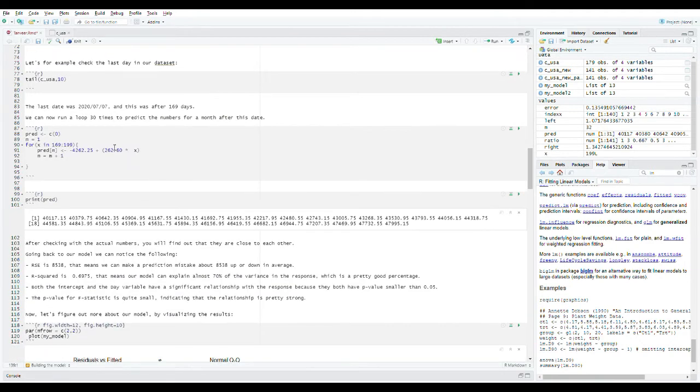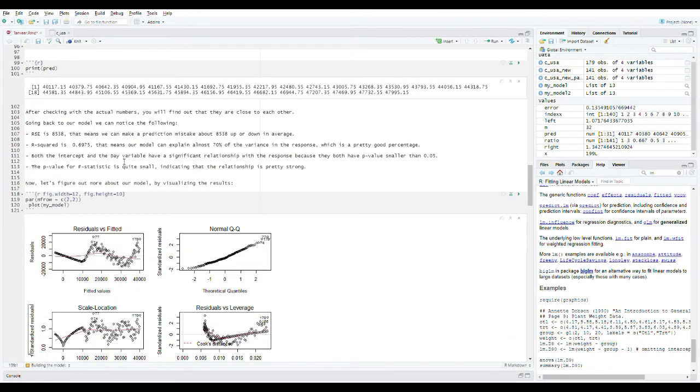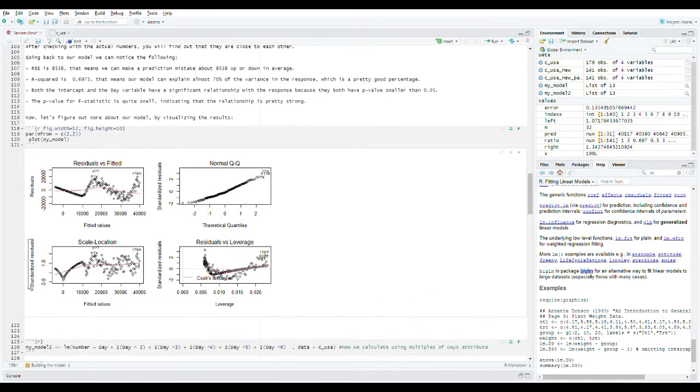So we can see the difference we got in R-squared and RSE is pretty huge. Let's see the graph. The three graphs are similar, but in the fourth one, all the residuals are in a clustered form. So that's the difference.